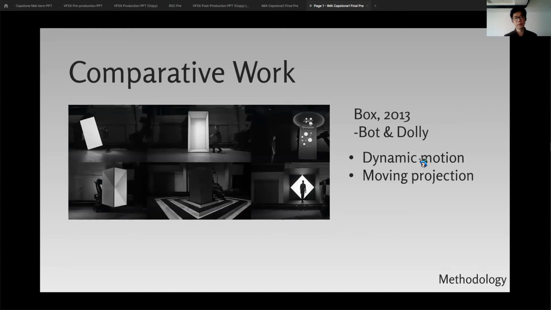And the next comparative work I've been looking into is Box, presented by Bot and Dolly in 2013. It's also a projection mapping project. However, the most interesting thing is that the projection screen they use is dynamically moving, and also the animations they've been using are also quite interesting. These dynamic motions and also the lightings really make it feel that there's a box right there and there's something happening.